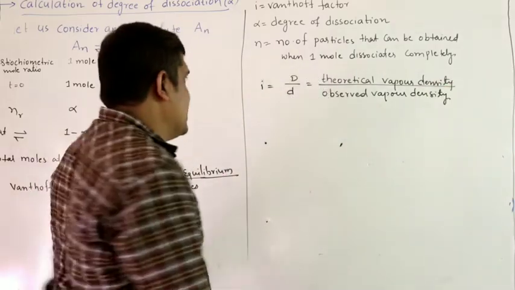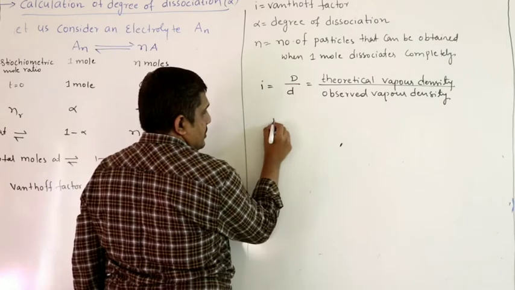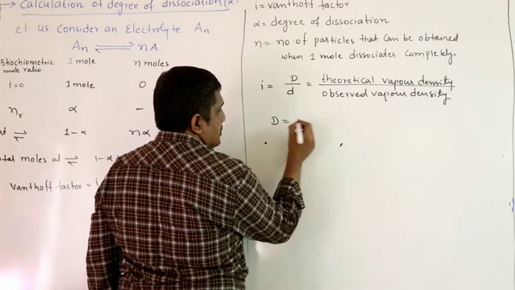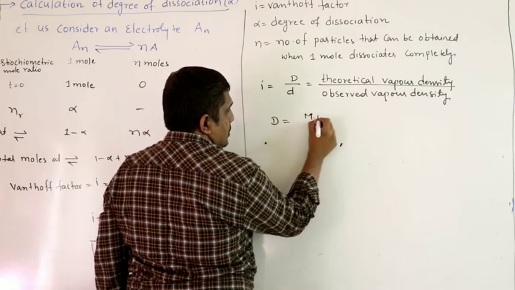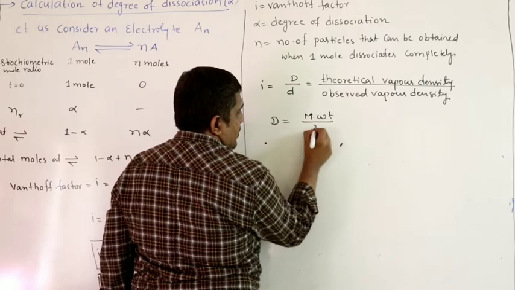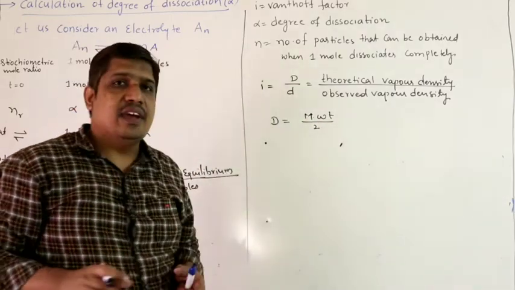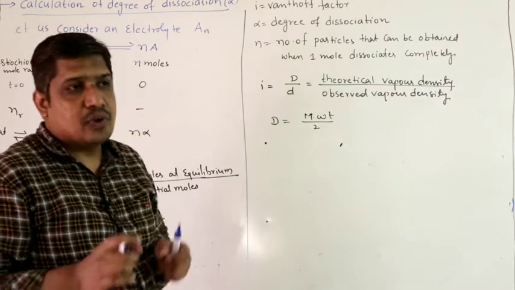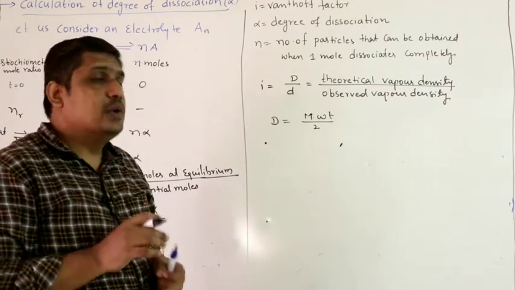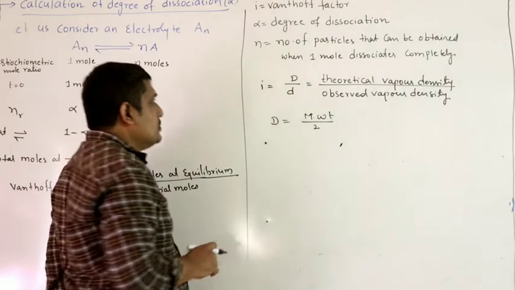Theoretical vapor density can be calculated by the formula molecular weight by 2, whereas observed vapor density will be given or will be asked to find, because it should be determined while doing the experiment.